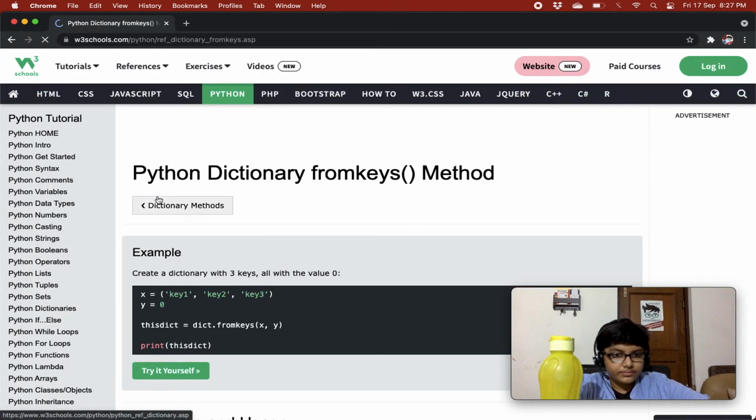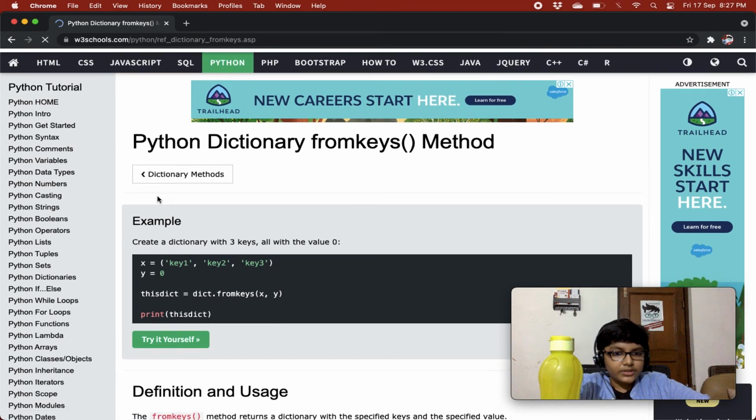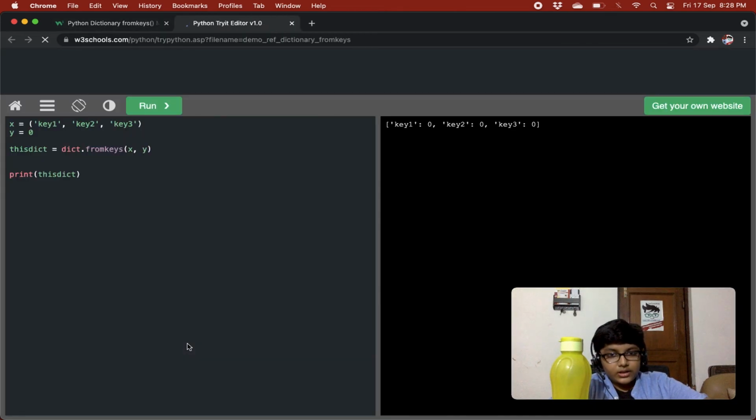Let's see this. Basically, create a dictionary with three keys, all with the value 0. So here we have a tuple with three keys, right? And then we have y, whose value is 0, and this dict equals dict dot from keys. So we are doing dict dot from keys x comma y. So x is all the keys and y is the common value for all of these. So 0 is the value for all of these, right? And then we are just printing this dict. So whatever we give here will be the value for all of these, right?